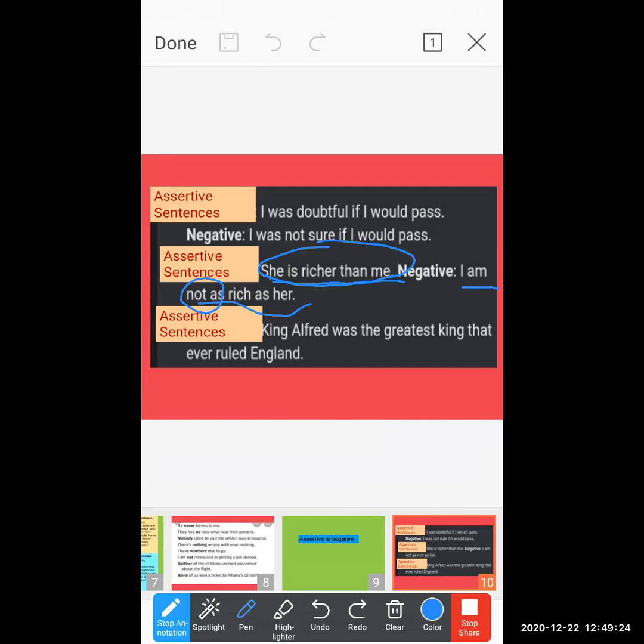Okay. Now see the second sentence. She is richer than me. Now this is the assertive sentence, right? I want this to be transformed into a negative sentence. I am not as rich as her. As simple as that. In this sentence, not is mentioned, so this comes under the negative sentence. All right. Now I'll modify this sentence.